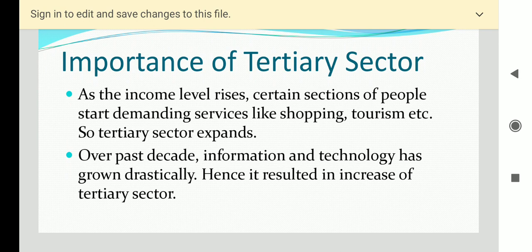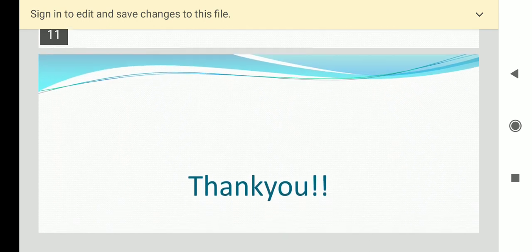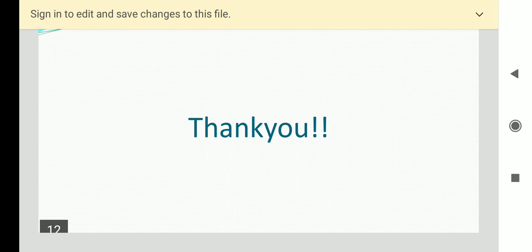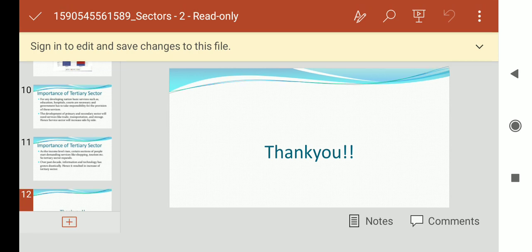And now we are not even satisfied sometimes with one mobile. People are having different mobile phones. One is for professional use, one is for home use, and in this way it has grown drastically. So all these reasons contributed to the tertiary sector's hike. In this way, the tertiary sector today is the most important part.